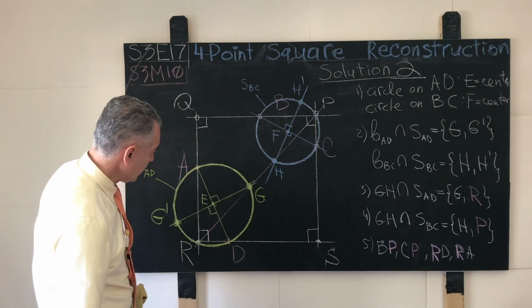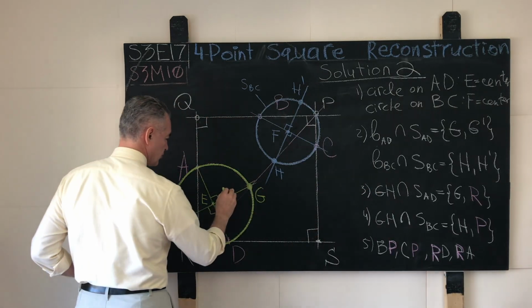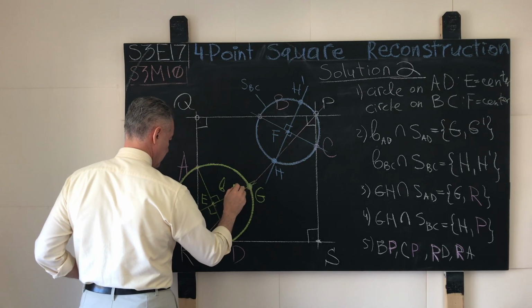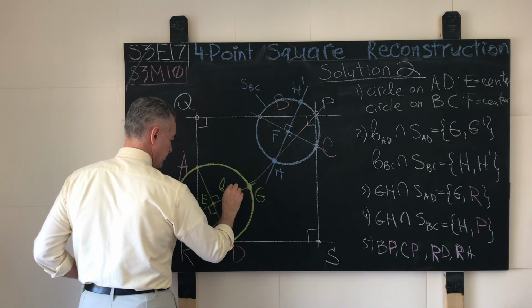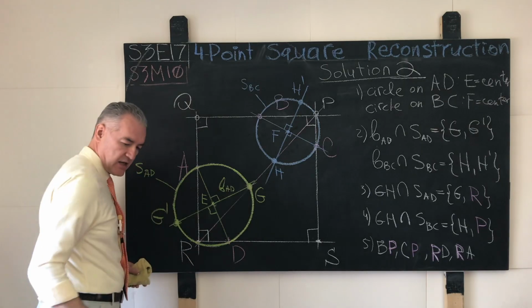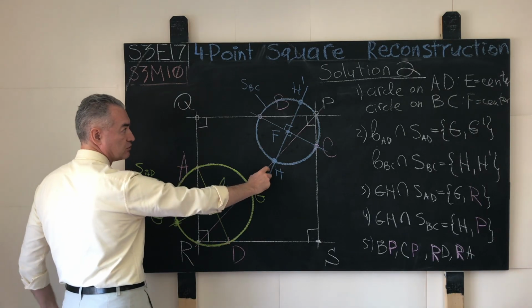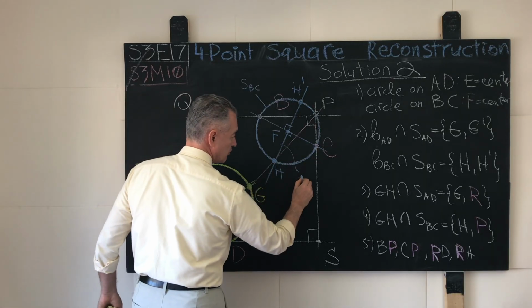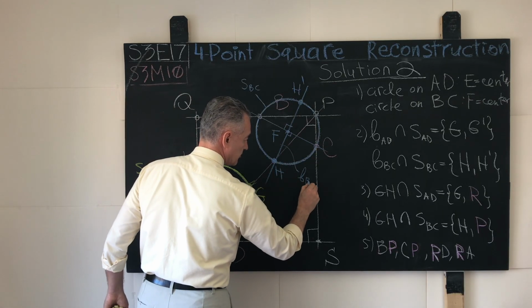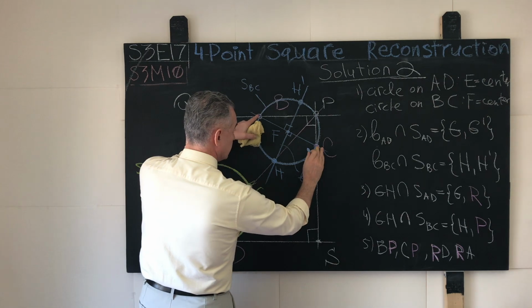And once that happens, what do we observe? Let's say we name this perpendicular bisector the perpendicular bisector AD because it cuts the line segment AD in half, and this blue line will be the perpendicular bisector BC because it cuts the line segment BC in half.